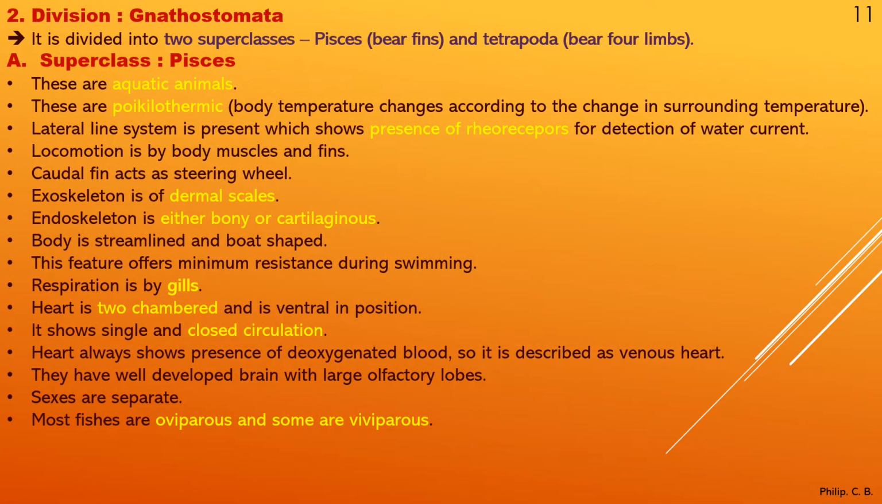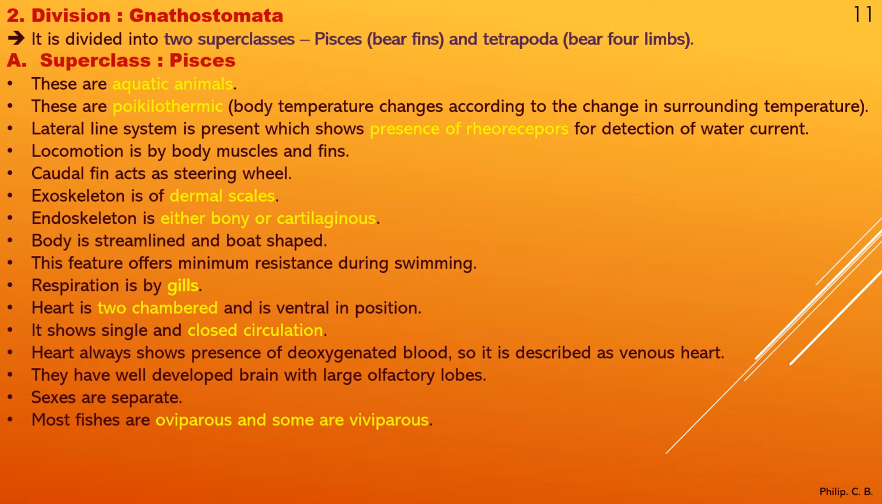Now, coming to the second division, Gnathostomata. Gnatha means presence of jaw, stomata means mouth. So, jaws are present in the mouth region. It is divided into two superclasses, Pisces and Tetrapoda. Pisces bear fins, whereas in Tetrapoda, the term tetra means four, poda means foot. So they have four limbs or two pairs of limbs. That's why the term Tetrapoda, four limbs are present.